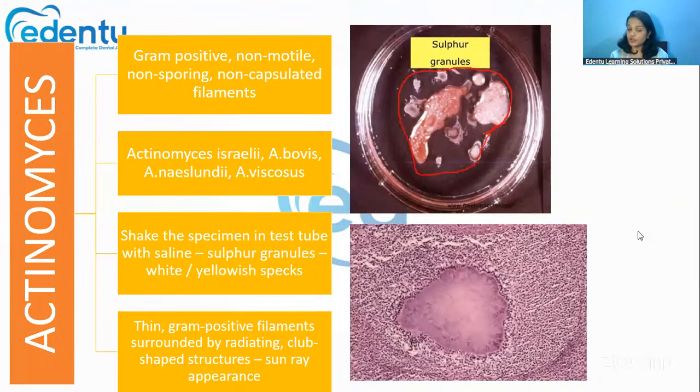Microscopically, it will be easy to identify those actinomyces. There will be gram-positive filaments, surrounded by lots of club-shaped structures. Overall, it will produce a sun ray appearance like this, the classical histological feature of actinomyces.